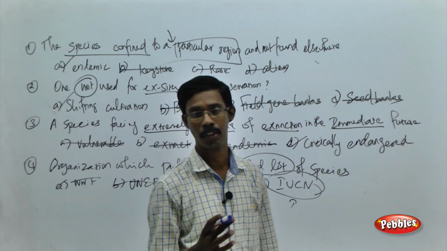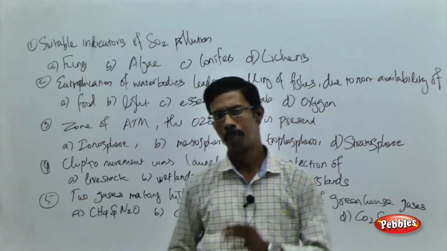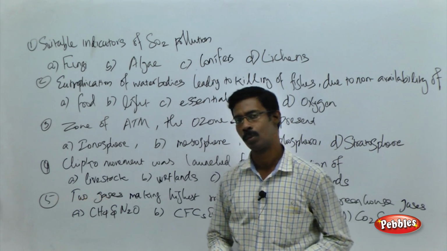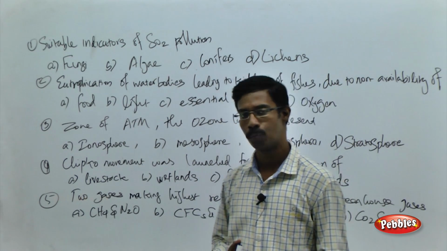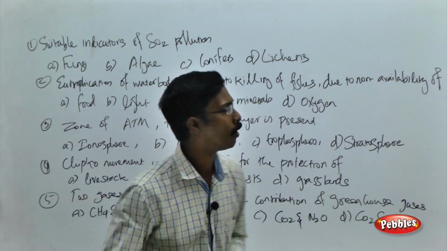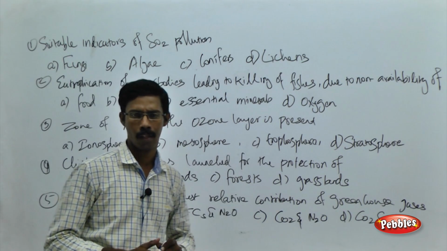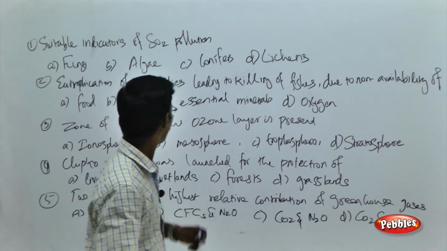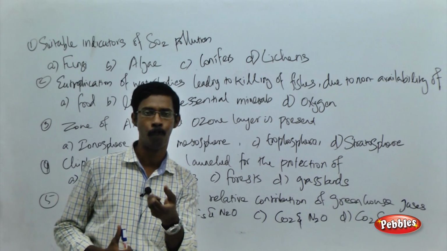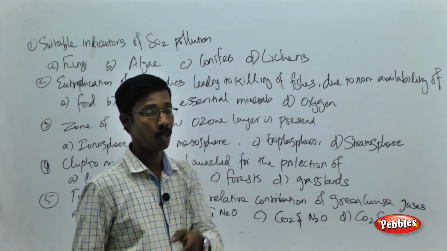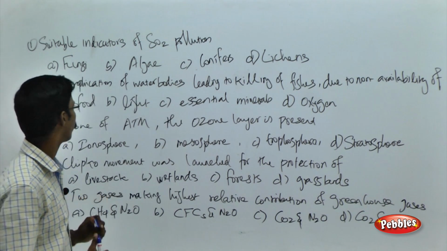Now we are going to discuss the questions from the environmental issues. Now see the questions from the final chapter, environmental issues, and see the first question over here. Suitable indicator of the sulfur dioxide, SO2 pollution in the land. Okay, and see the choices: fungi, algae, conifers and lichens. Actually there are some groups: fungi, algae, conifers and lichens. Which one can we go for as a biomarker to indicate the presence of the sulfur dioxide pollution?